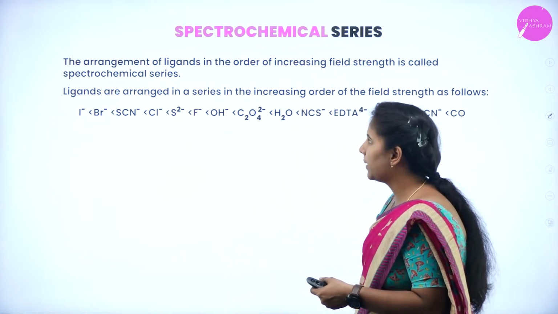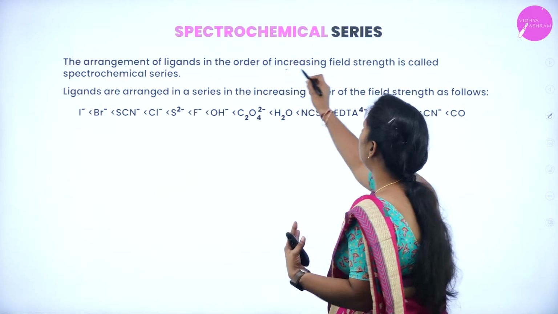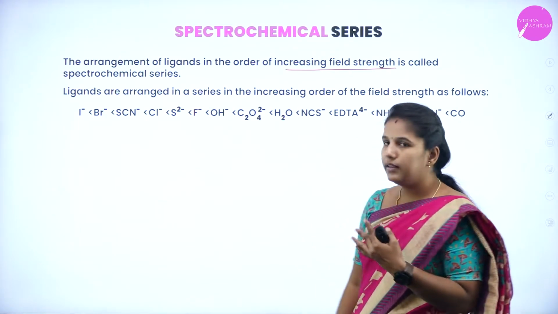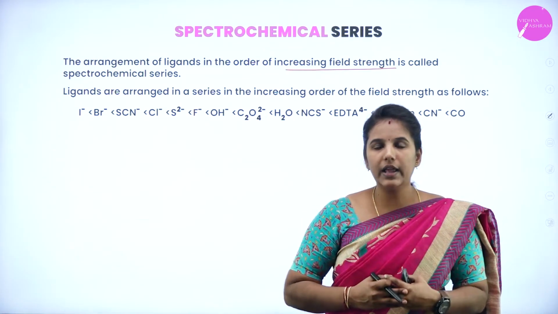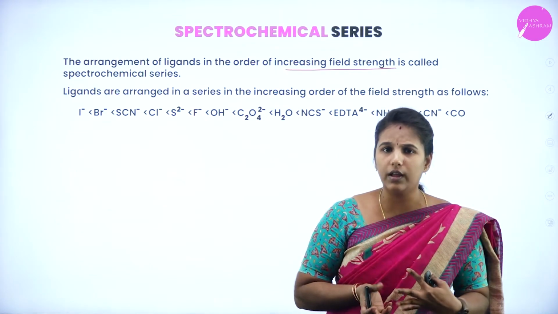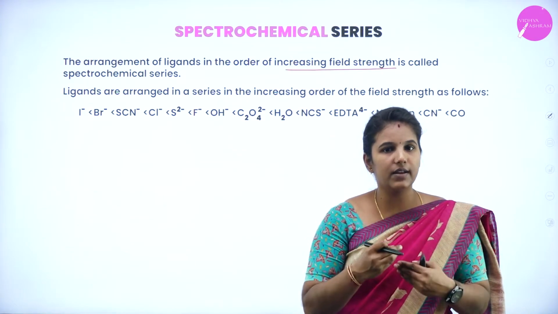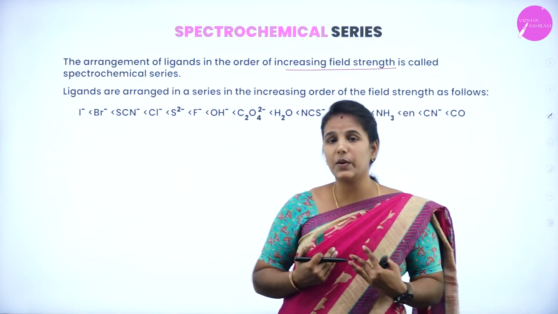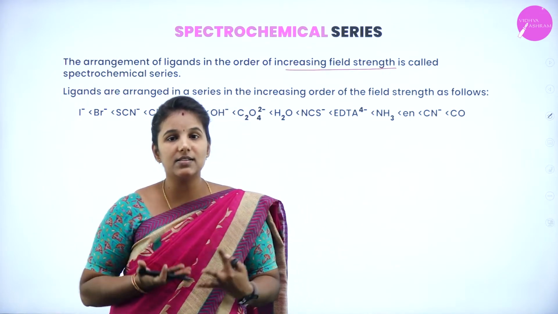Next we have the spectrochemical series. What does the spectrochemical series tell us? The arrangement of the ligands in the order of their crystal field splitting strength is known as the spectrochemical series. Already, when talking about crystal field splitting, we have understood that if the ligands are stronger, the crystal field splitting is also very strong. If the ligands are weaker, the crystal field splitting also becomes weaker. That is why the spectrochemical series is given, to understand the order of the ligands with their crystal field nature.